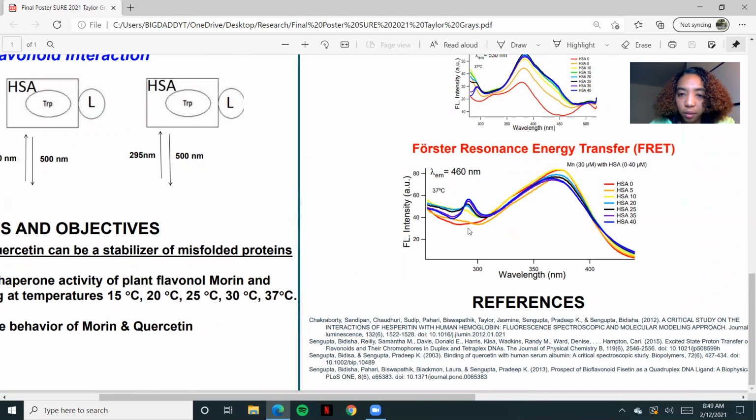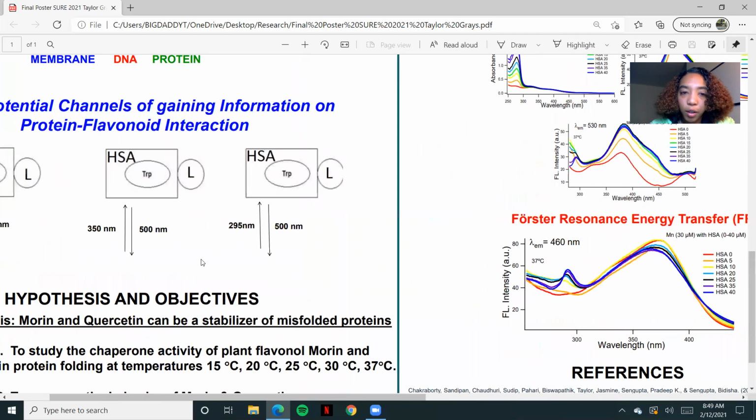And then we notice that right here, right around 295, and the 350 is just a usual flavonoid. It's nothing very specific, usual flavonoid fluorescence. When we notice a 295 right here, that is a peak for tryptophan, which proves our channel of information getting right here.